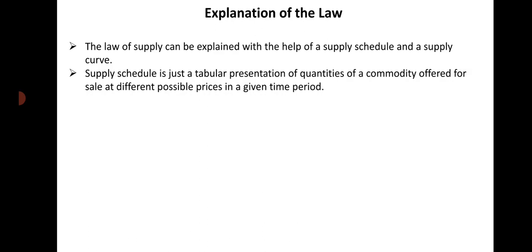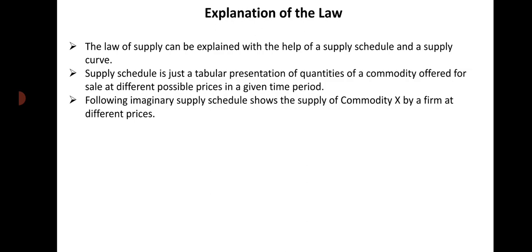At different prices, different quantities of a commodity are supplied, and when we show this relationship between price and quantity supplied through a table, it is known as a supply schedule.